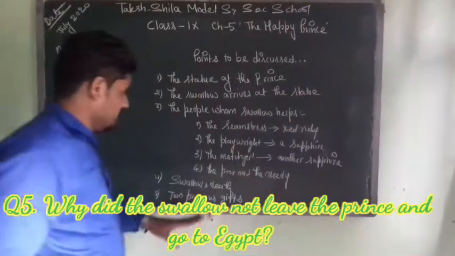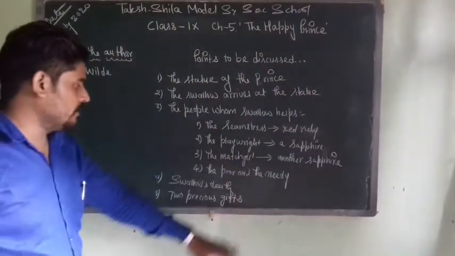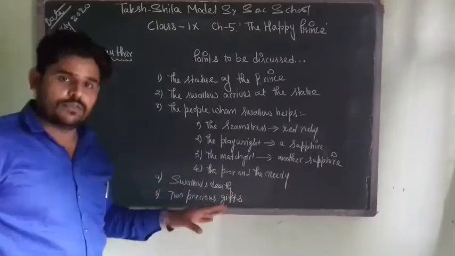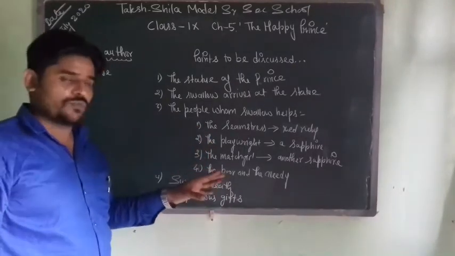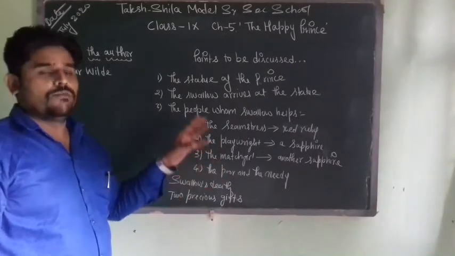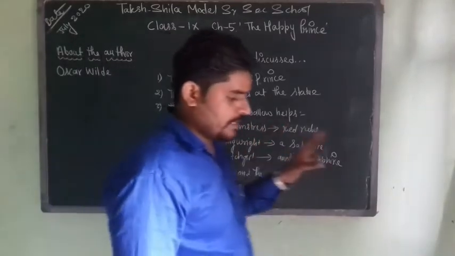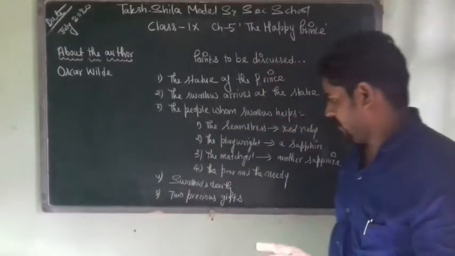So students, this is what happens in point 3, that the swallow does what? It takes out all the gold from the statue of the Happy Prince and distributes it among the people who are suffering, right?